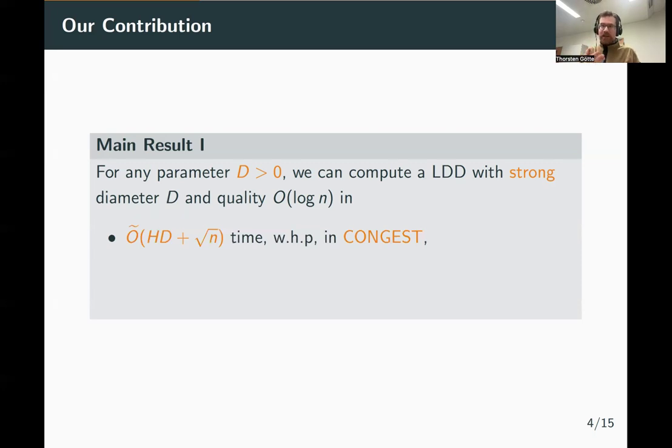So roughly speaking, this is the time a broadcast would take in the CONGEST network, which is a natural lower bound for this problem. So this is quite fast on a general graph. Unfortunately, due to the time restrictions on this talk, I cannot go into the details of all the models, but trust me when I say that this is fast. It essentially matches the runtime of the previous best algorithms.